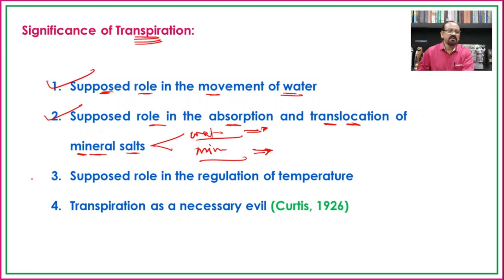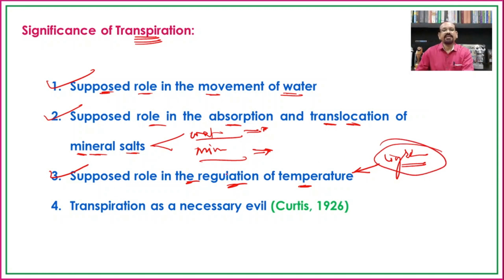Then third one, that is the supposed role in regulation of temperature. The plants absorb sunlight; a very small amount of the light is used and the rest of the light is reflected. So because of this, there is an increase in the temperature of the plant body.